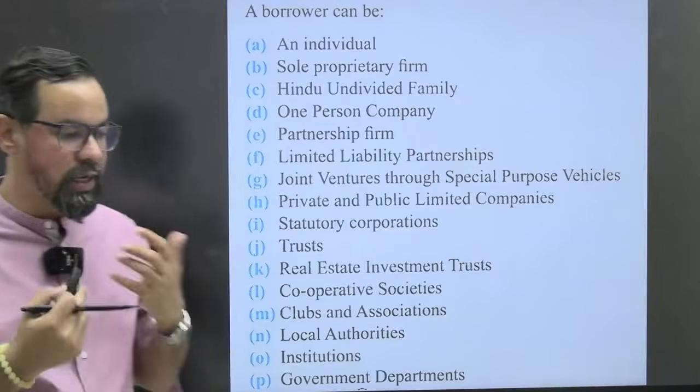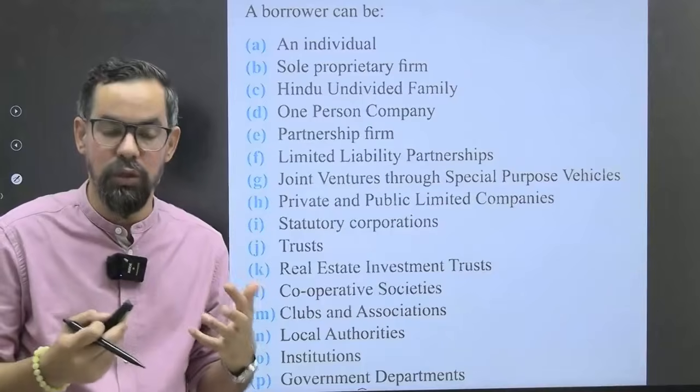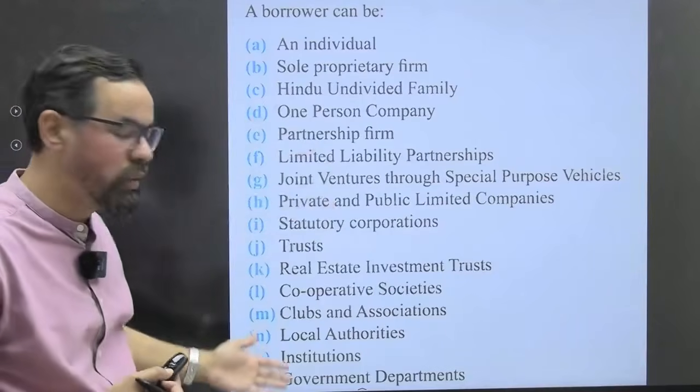Now there is another subtopic, types of borrowers, okay? We can have these many borrowers in our system.